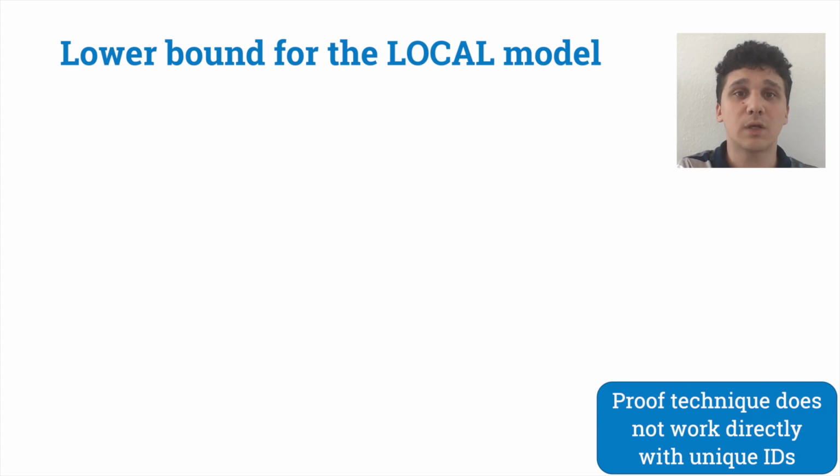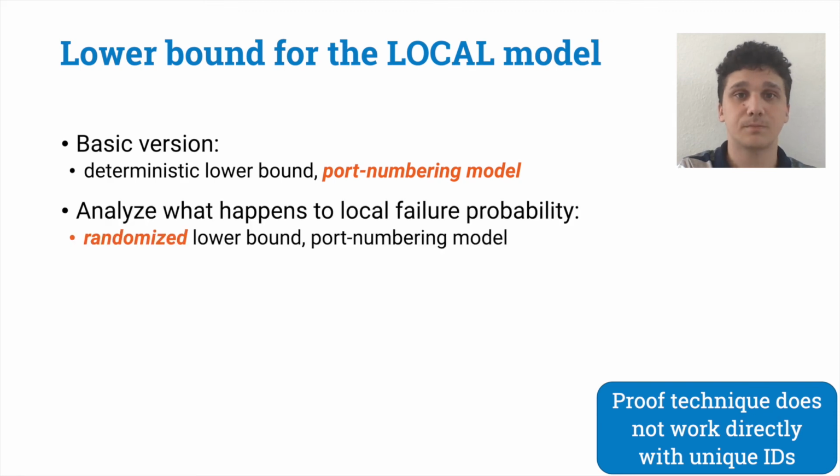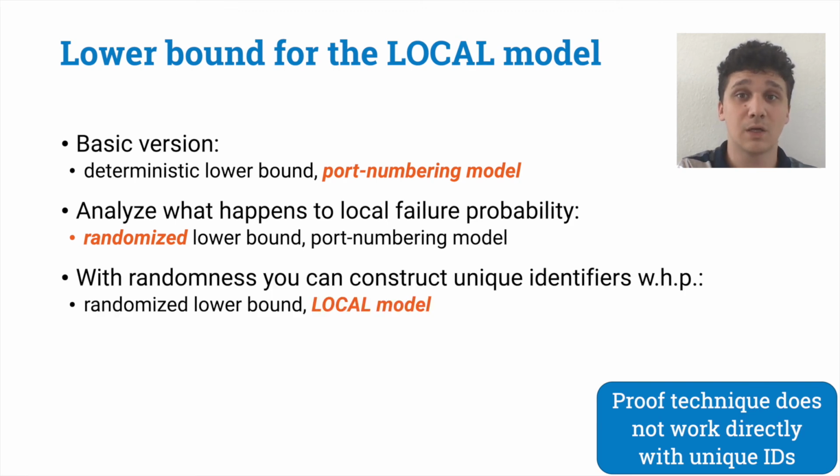Now, the bounds that we get only work for the port numbering model, and the reason is that the automatic round elimination technique does not directly work if we consider unique IDs. But we can nevertheless lift such bounds to the local model, using standard techniques. The idea is that we can first convert our bound to a randomized lower bound for the port numbering model, and then argue that with randomness, we can generate unique IDs with high probability, and hence obtaining a randomized lower bound for the local model.